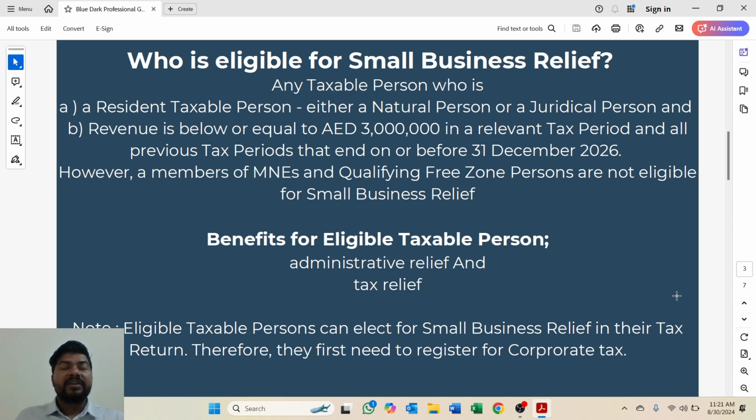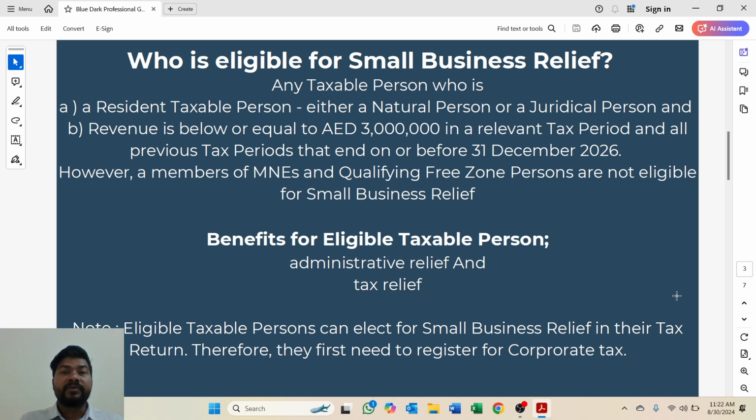So there are two exceptions. It means these two types of companies cannot be eligible for applying for small business relief. Number one, members of multinational enterprises, and number two, qualifying free zone persons. However, a free zone person can apply if they meet the conditions. There is a difference between a qualifying free zone person and a free zone person only. So a free zone person can apply for small business relief. If you want, I will make another video on qualifying free zone persons.